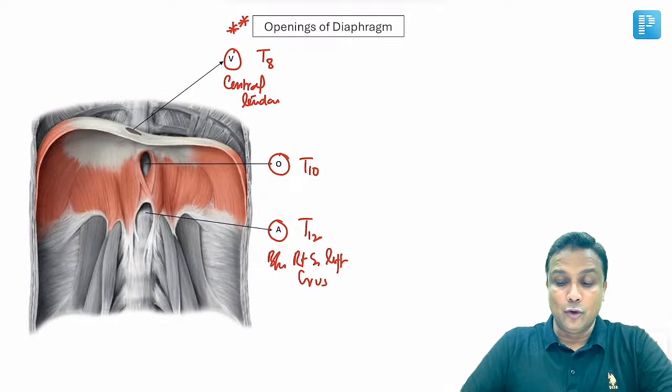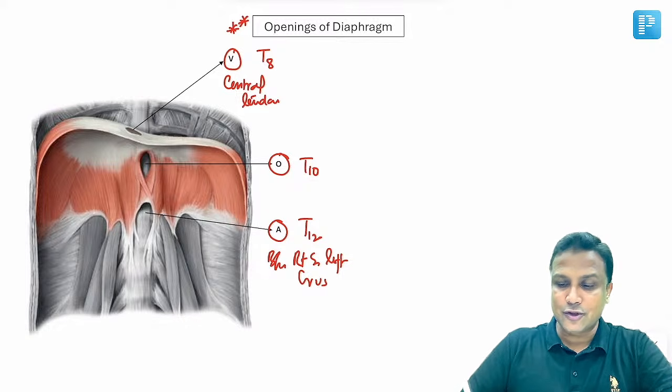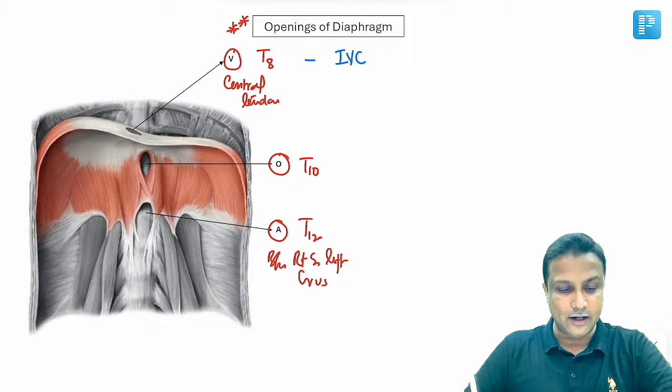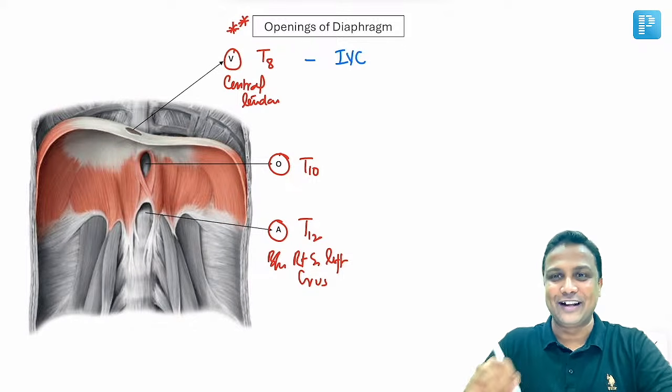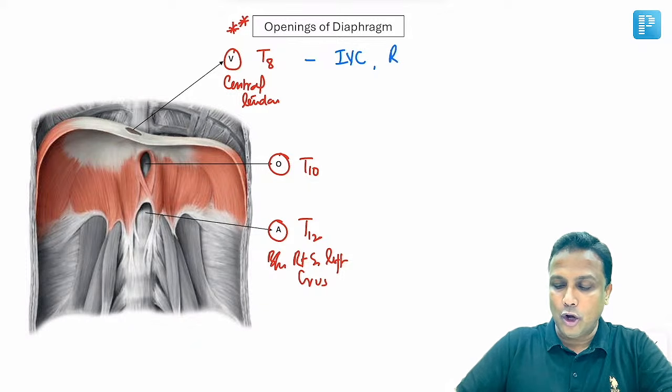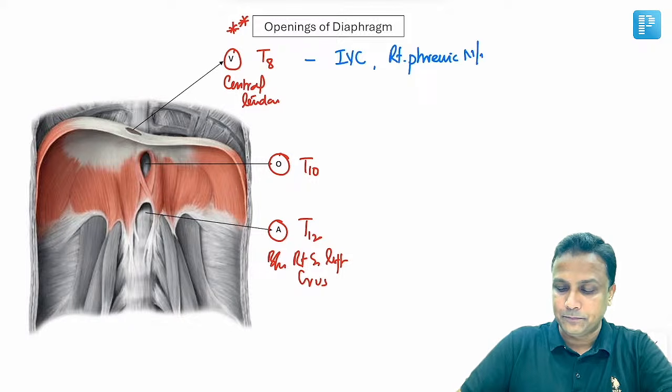Now we know very well if the opening is present there, you need to remember the structures. What are the structures passing through vena cava opening? Inferior vena cava. Write it and forget it. They will never ask you that inferior vena cava passes through vena cava opening. Remember, along with that, there will be right phrenic nerve passing from here, sir.